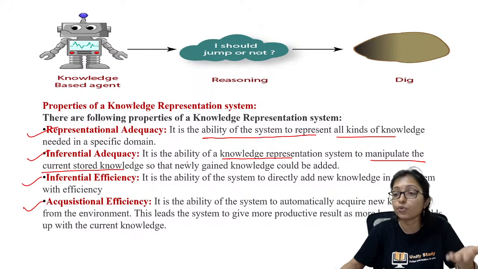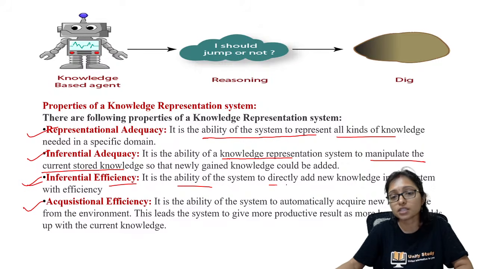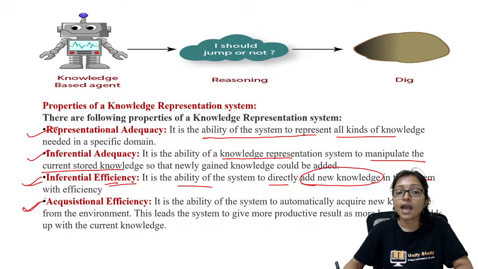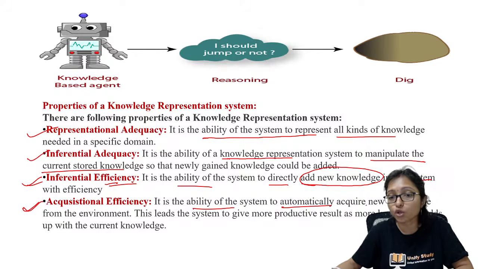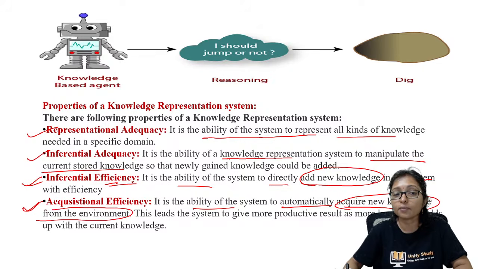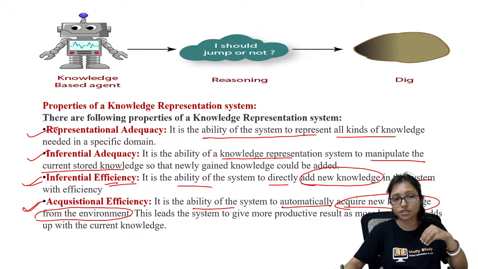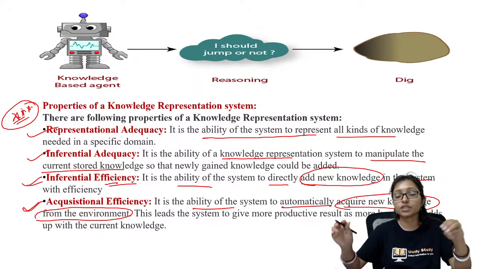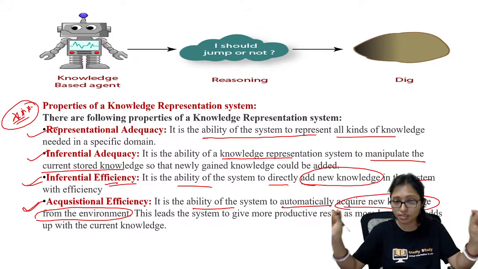Inferential efficiency means the ability of the system to directly add new knowledge. Acquisitional efficiency means the ability of the system to automatically acquire new knowledge from the environment.